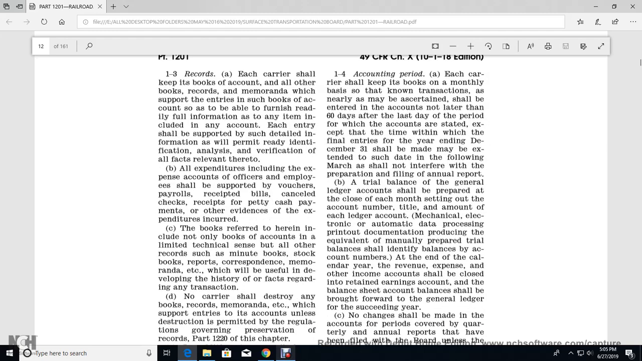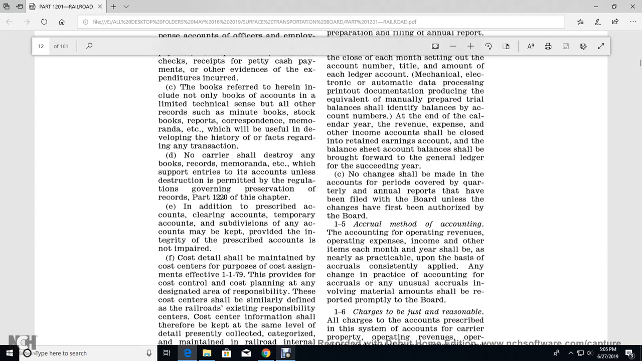A trial balance of the general ledger accounts will be prepared at the close of each month, setting out the account number, the title, and the amount of the ledger account. With mechanical, electronic, or automatic data processing, the printout with the documentation produced is the equivalent of a manually prepared trial balance, identifying the prior balance and the accounting number at the end of the calendar year with the revenue, expense, and other income accounts included with the retained earnings account in the balance sheet. The accounting balance shall be brought forward to the general ledger in the succeeding year. No change shall be made in the calendar period covered by the quarterly and annual reports that have been filed with the board unless the change has first been authorized by the board.